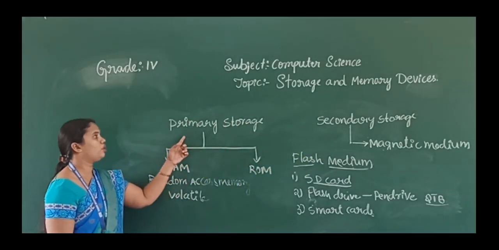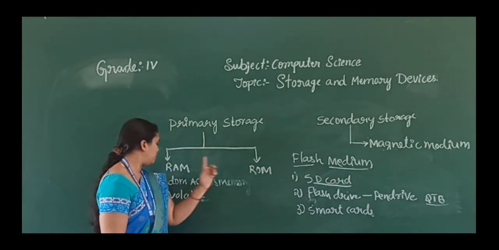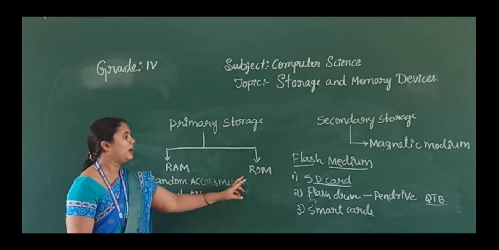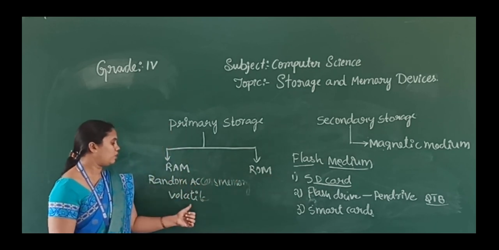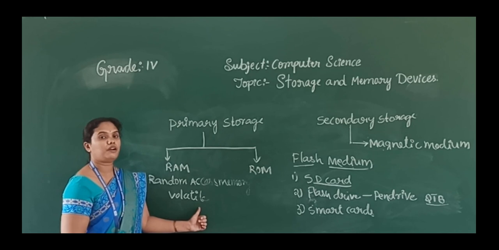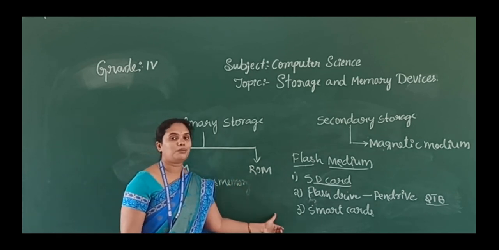In the primary storage we have two types, that is RAM and ROM, that is random access memory and read only memory. So in the RAM we are going to save the data temporarily, and in ROM we are going to save the data permanently.